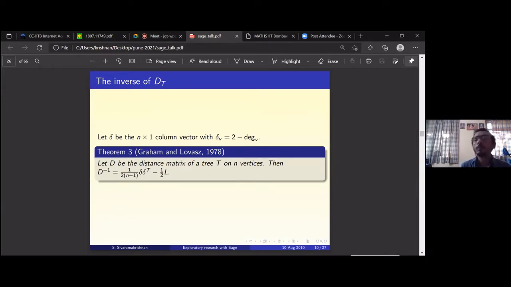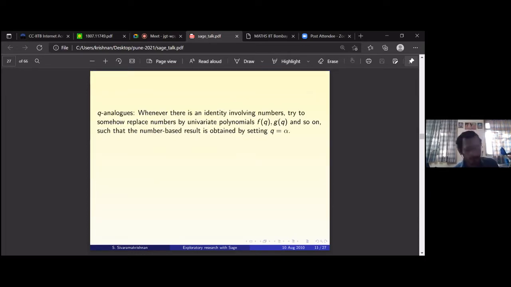Quite a few new properties are being discovered. New generalizations are being found out. This is a good and active area, especially in the Indian system. There are a lot of people who are working on trees and distance matrices. Matrices associated with graphs, that's an area. Laplacian is studied. Distance matrices are studied. Resistance matrices are studied. Quite a few things.